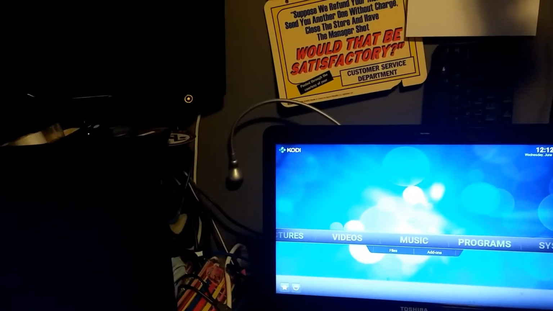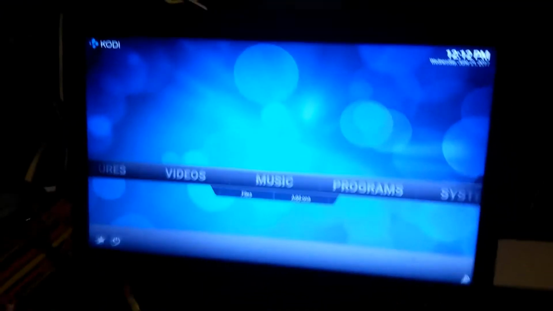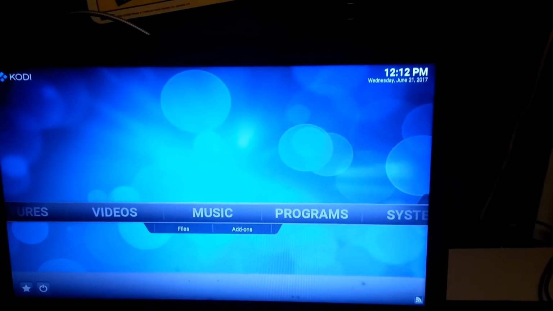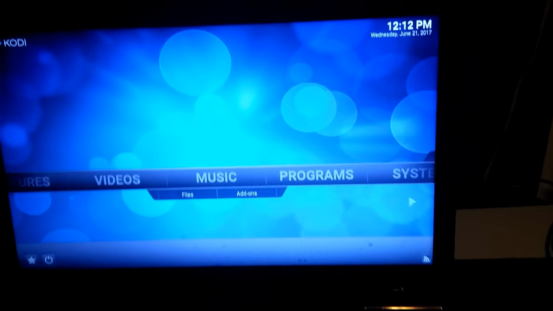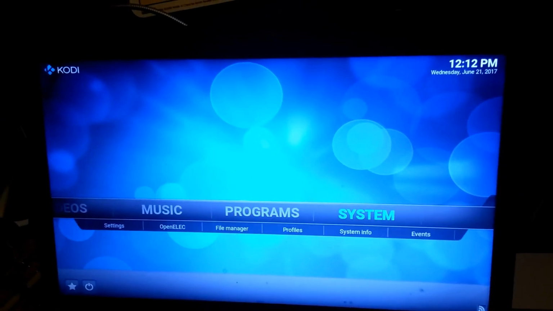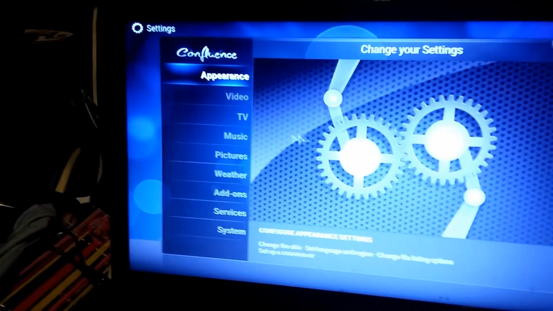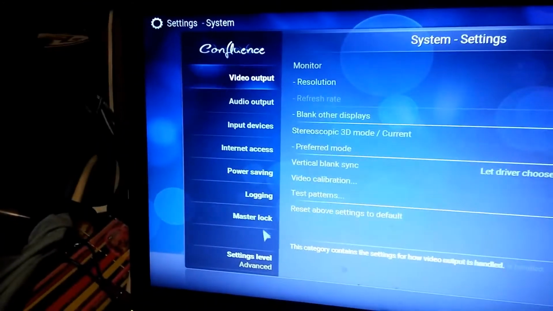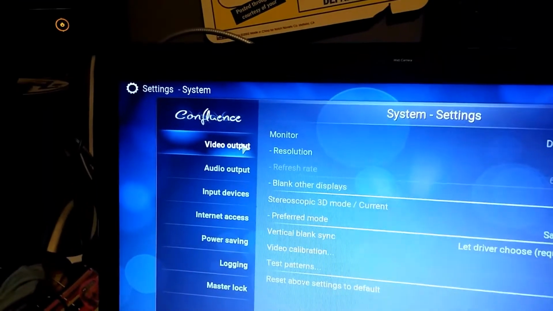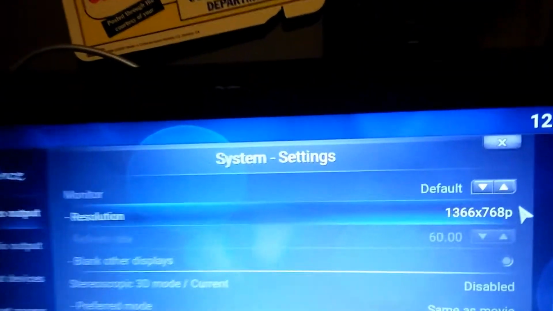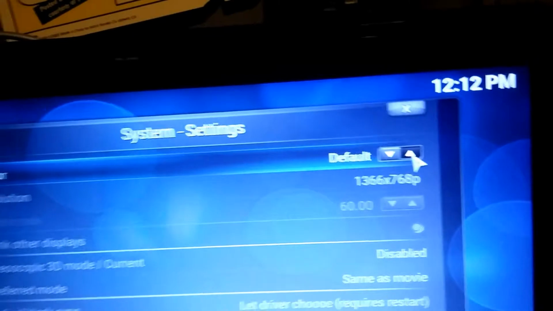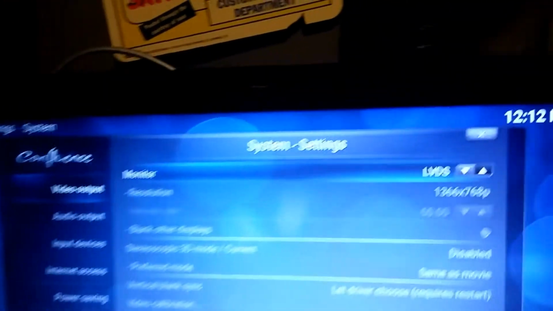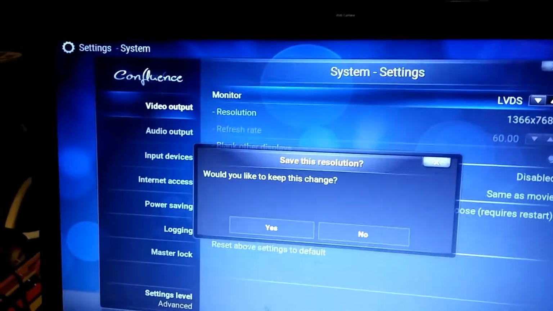Openelec or Kodi to an HDMI TV. You go into System, and you go to System, and you go to Video Output. Then you click on these little arrows, and you keep clicking till you see HDMI.